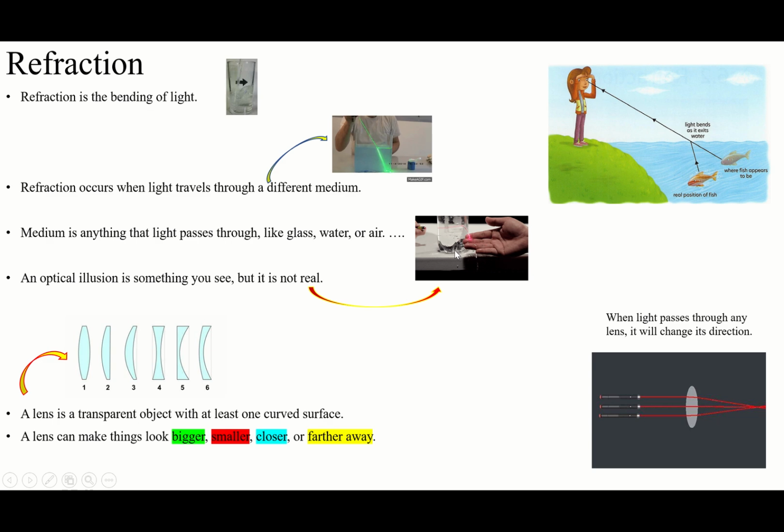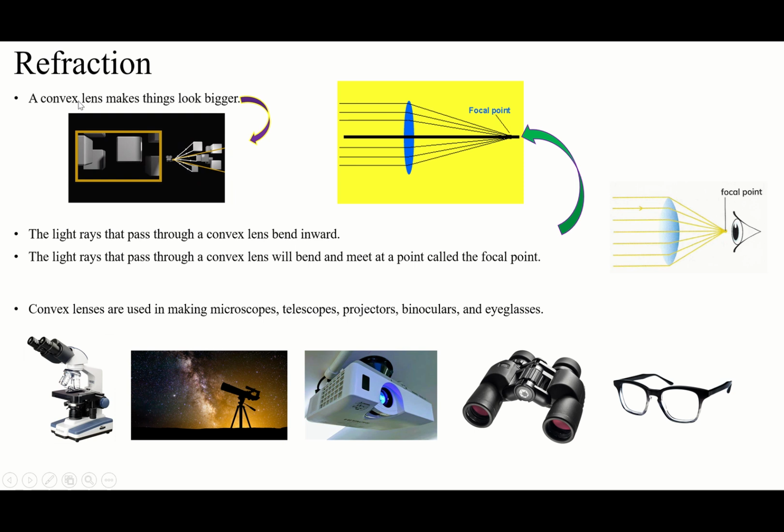So in the previous part, we said that the lens is going to make things look bigger, smaller, closer, farther away, right? By what? By changing their direction. Because the light passes through them, it will change their direction. But we have different lenses that are going to do different things. Like in here we have the convex lens. What's a convex lens?